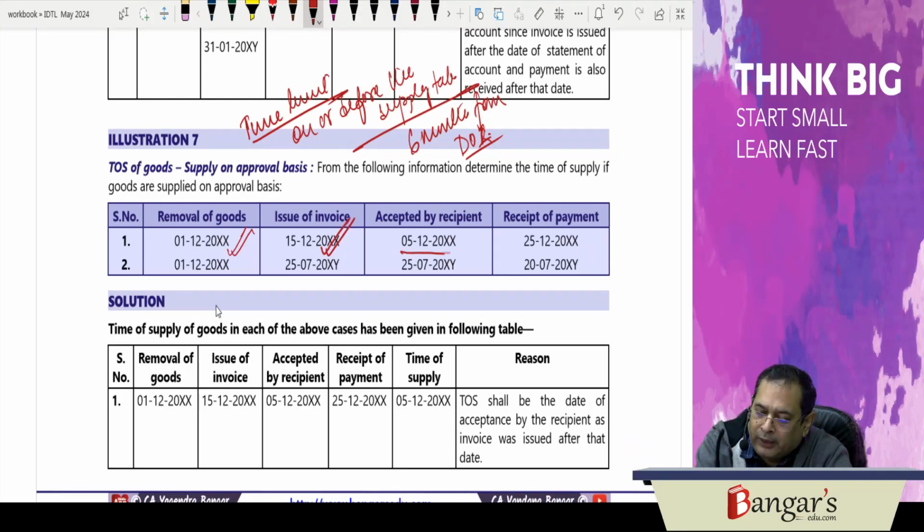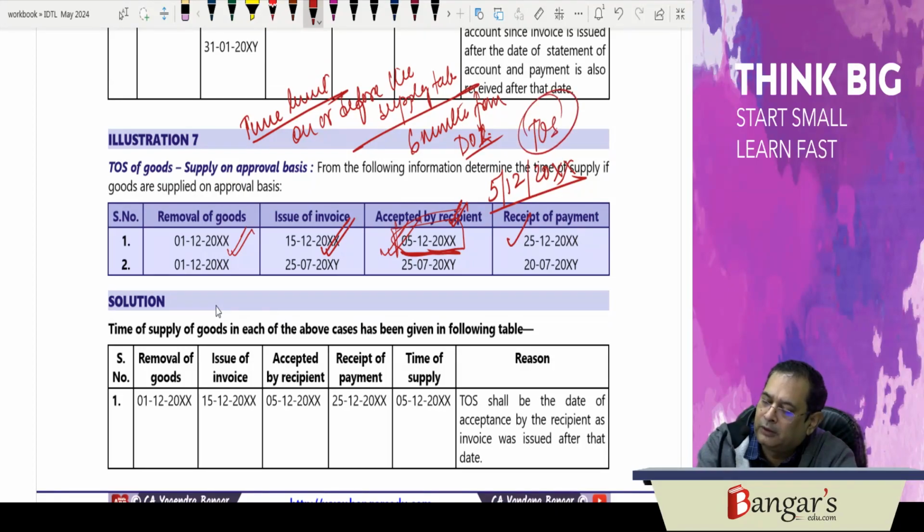Now, this has been accepted by the recipient on 5th of December and payment has been made on 25th. So, here the invoice must be issued on or before the time when the supply takes place. Supply has taken place on 5th of December. Time of supply will arise on this particular date. 5th of December will be the time of supply in this case.